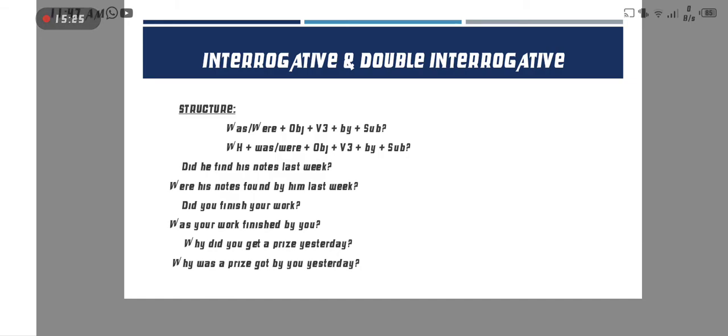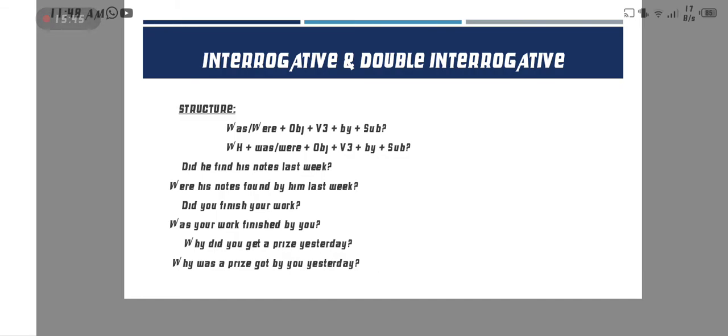Okay, so the structure is: was, verb third form, by, and the last one is the subject. And for double interrogative, the WH family goes at the starting of the interrogative structure. Okay, so, did he find his notes last week?